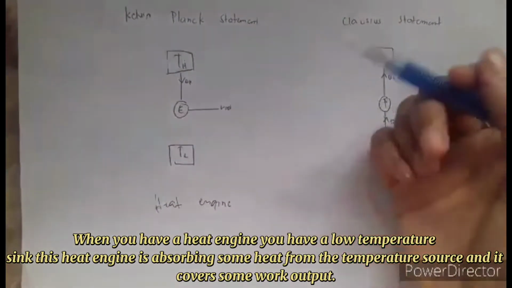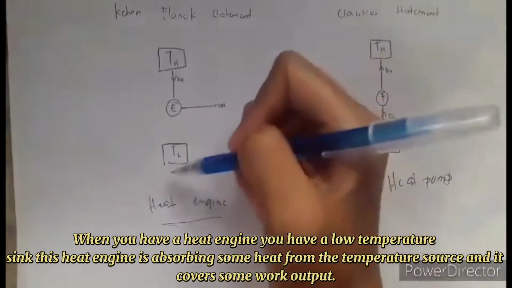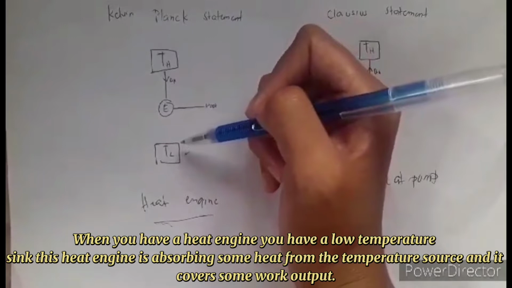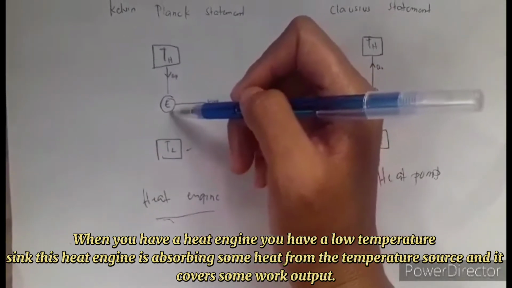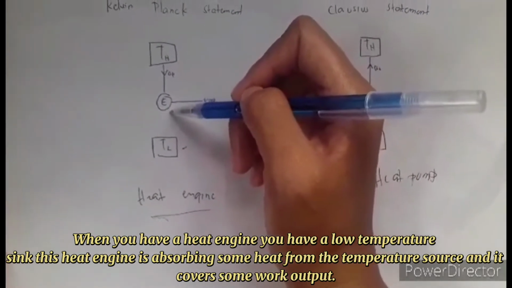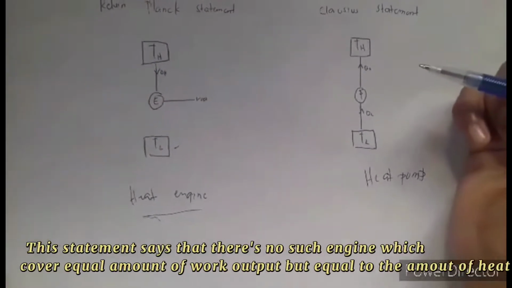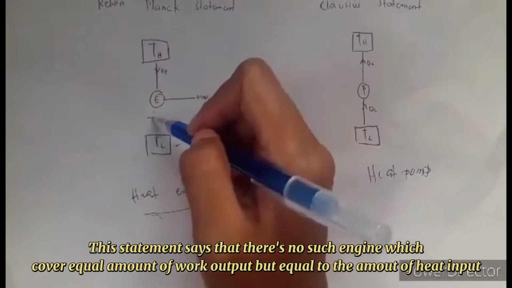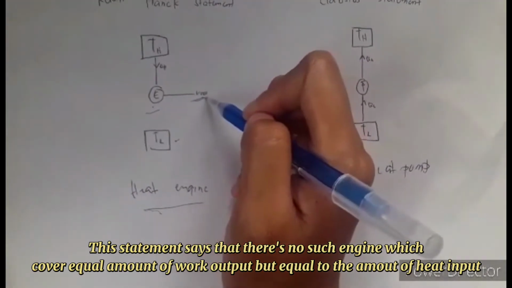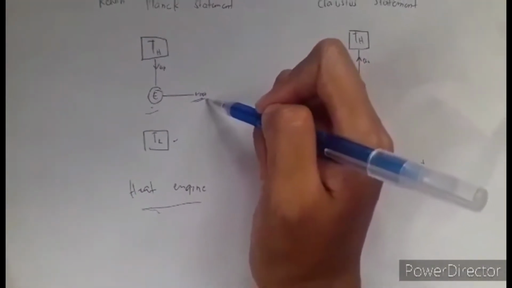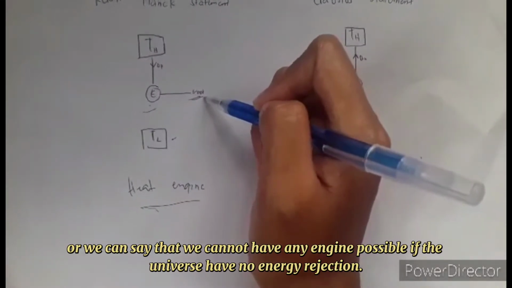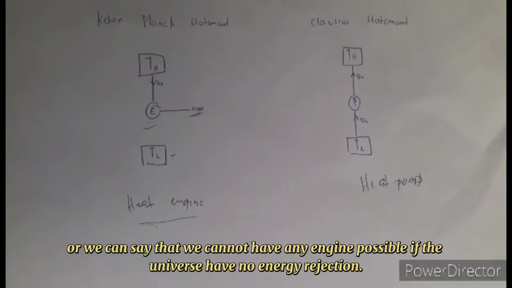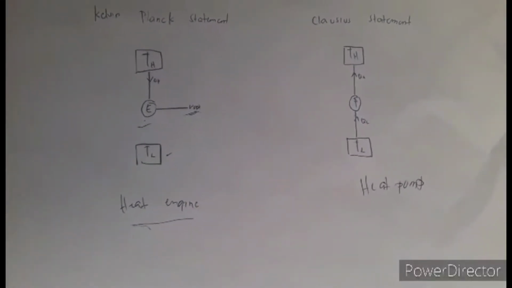When you have a heat engine, you have a low temperature sink. This heat engine is absorbing some heat from the temperature source, and it delivers some work output. This statement says that there is no such engine which delivers an amount of work output equal to the amount of heat input. Or we can say that we cannot have any engine possible if there is zero heat rejection. So this flow is not possible at all.